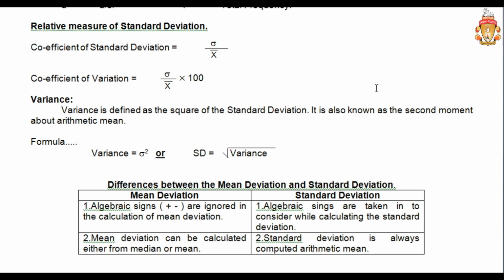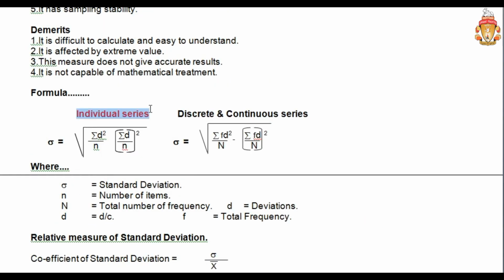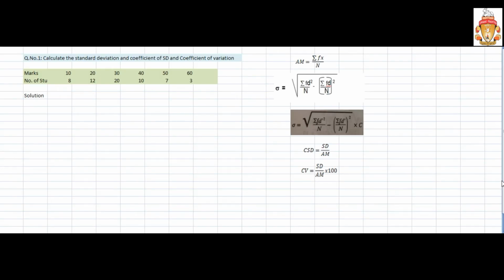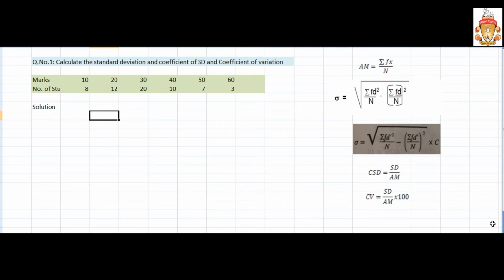As per the syllabus, I said many times that the syllabus is based on only one type of questions, not individual series. There will only be ungrouped data and grouped data questions. So now I will take you to the solution of the questions. Solution of question number 1. As we discussed the theory, this is the problem on what was discussed in theory. The question is, calculate the standard deviation, coefficient of standard deviation and coefficient of variation, right?